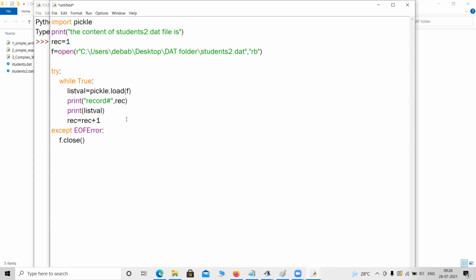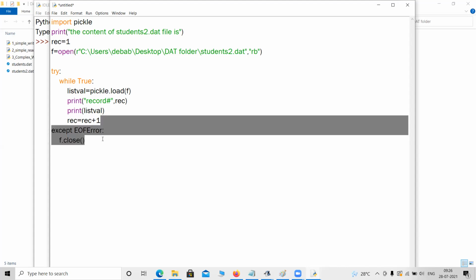Sir, what if we don't give any EOF error inside the except block? Then the file will not be closed, and it will pop up an error, like you have already reached the end of file, and then again you are trying to read the file. So that is an error. Sir, but the programs we ran in school haven't given any EOF error and they are executed.